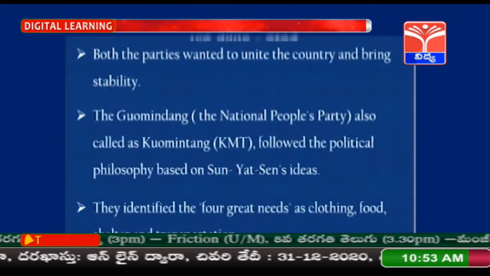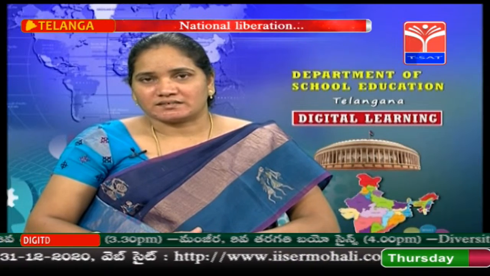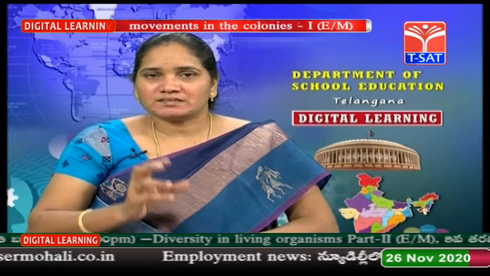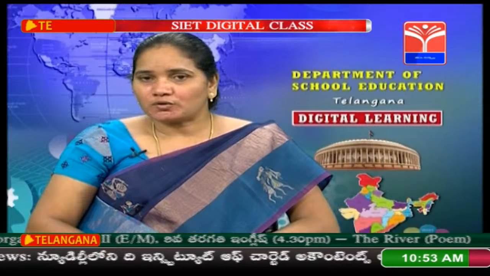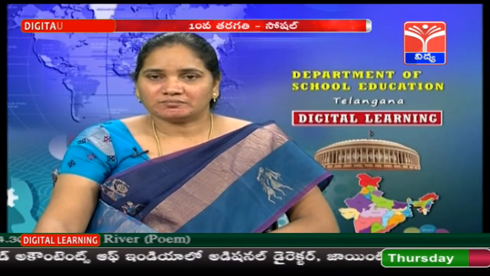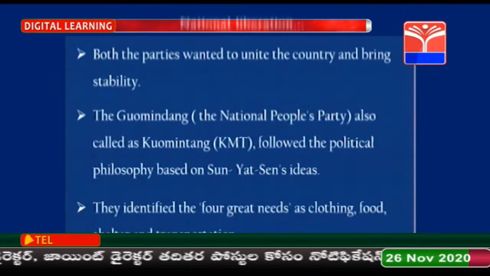We have seen in the previous part the three principles of Sun Yat-sen, San Min Chui. Based on those three principles, this party was formed, and they also identified four great needs: clothing, food, shelter and transportation.